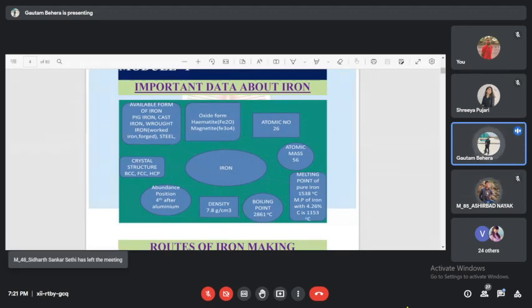In sintering, we convert fine iron ore into lumps. We charge these lumps, sinters. Sinters are lumps, bigger size particles. Or we can convert the fine iron ore into pellets. Pellets are also spherical, big size iron ore.